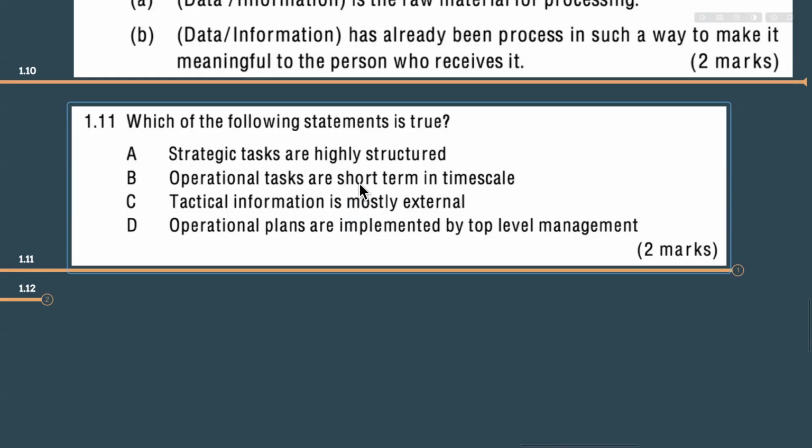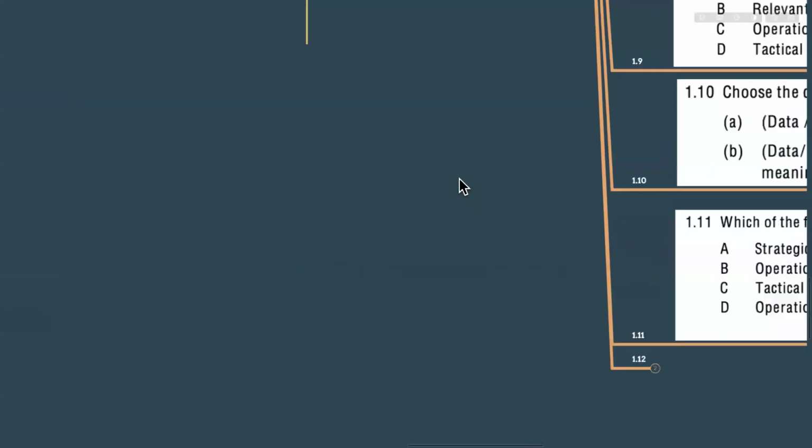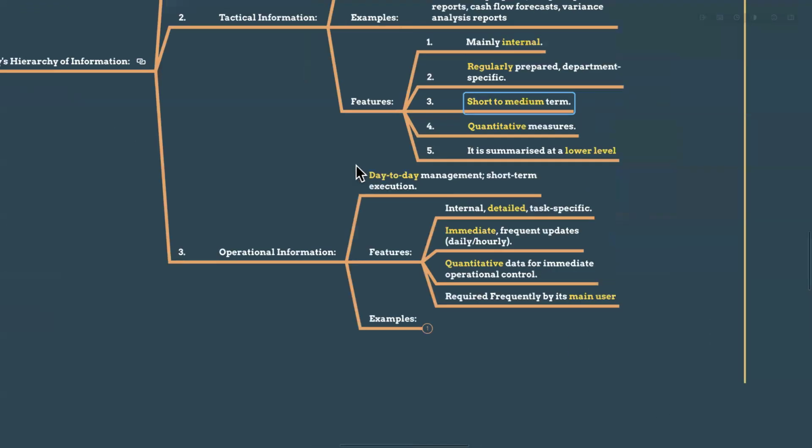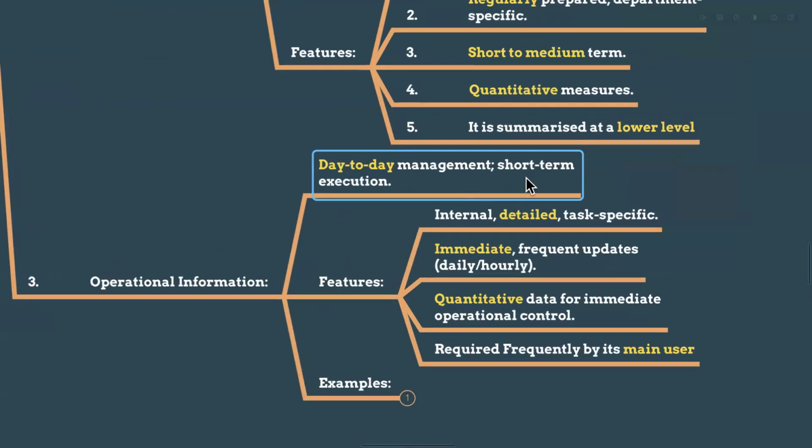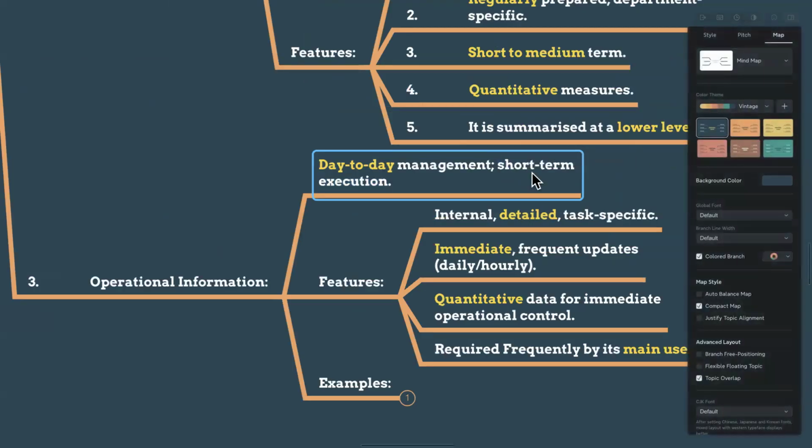And operational tasks are short term in time scale. Is it correct? Operational tasks we have to finish within 1 day, within 1 week, within 3 months. Is it short term? What have we learned? See, operational, day to day management, short term execution. Here I can highlight the words if you want. Short term execution.